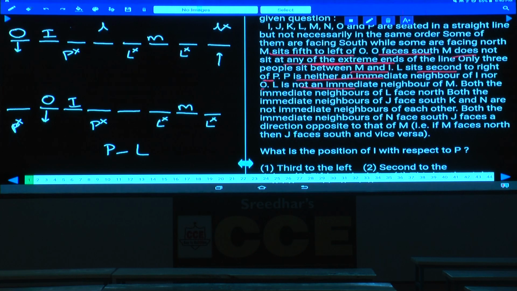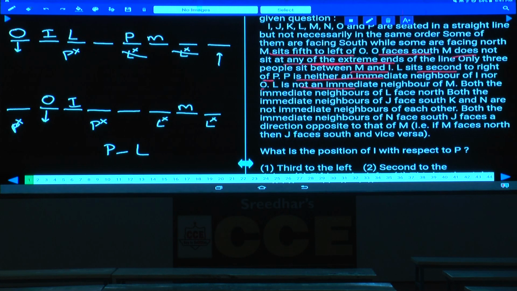Afterwards, let us discuss this one. Can L be here or not? No. Why? If L is here, then this P must be either in this place or in this place, which is not possible. Then if you check here, L cannot be here, cannot be here, cannot be here. Then what is the only possibility left for this L? L must be here. If L is here, then P must be here.